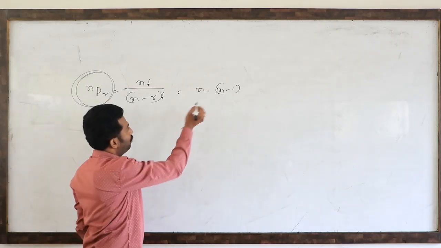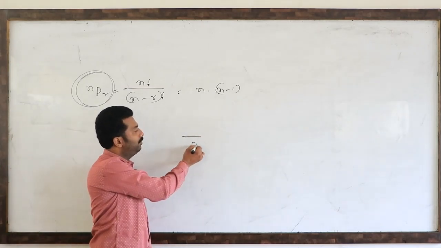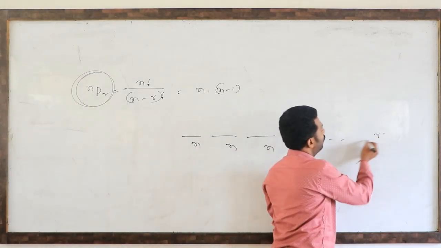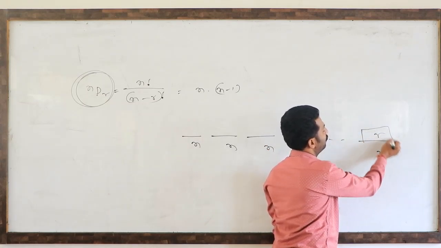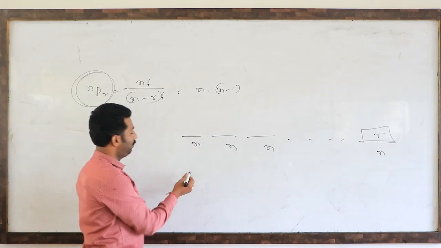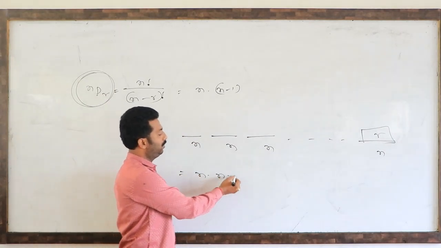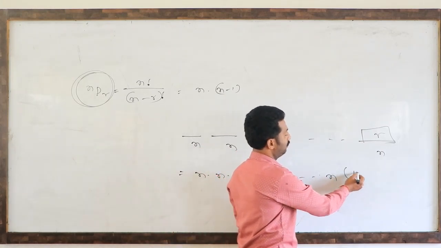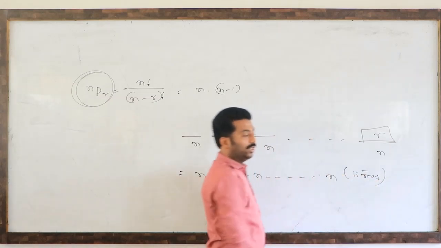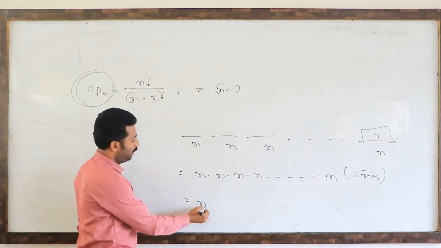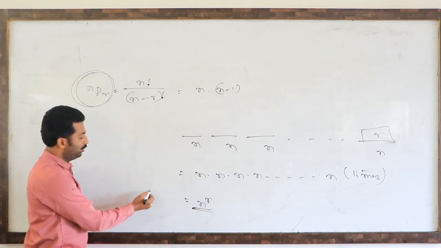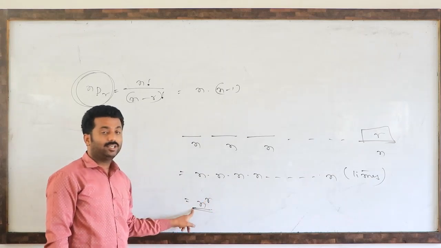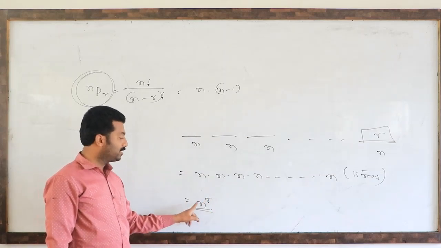Suppose with repetition, so here r blanks are there. First blank can be filled by n ways, second blank also n ways, third blank also n ways, r-th blank also filled by n ways. So total, by the fundamental principle of counting, n into n into n and so on r times, which is nothing but n to the power r. So this is the number of arrangements of r blanks by n objects with repetition: n power r.